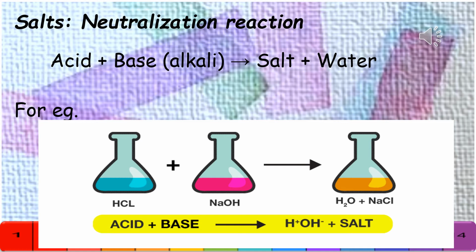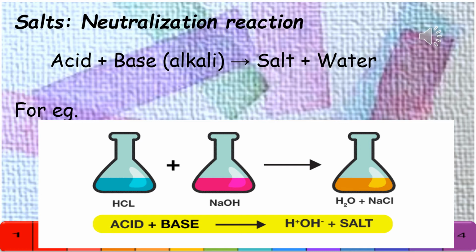So here is the neutralization reaction represented as acid plus base gives you salt and water. Now some amount of heat is also evolved in neutralization reaction. This heat raises the temperature of reaction mixture, due to which the reaction mixture becomes hot. Also in a neutralization reaction you have two new substances formed, that is your salt and water. The salt formed during a neutralization reaction depends on which acid and which base are reacted with each other.